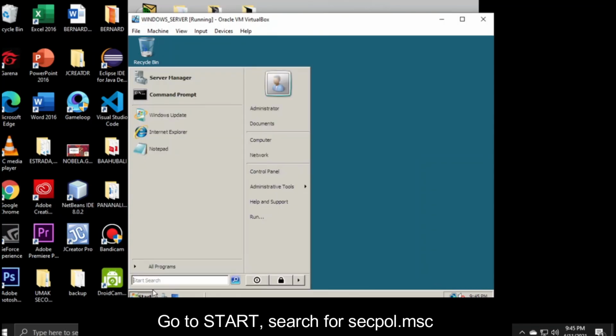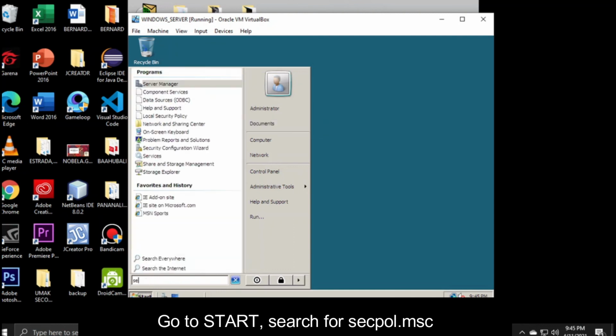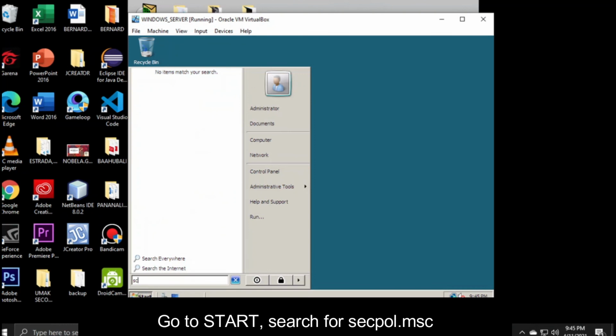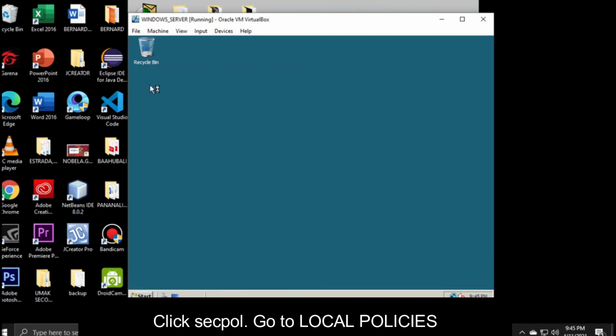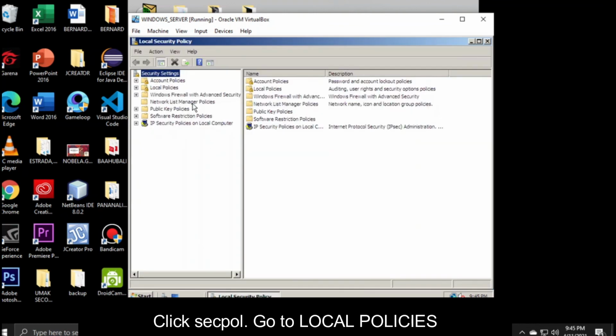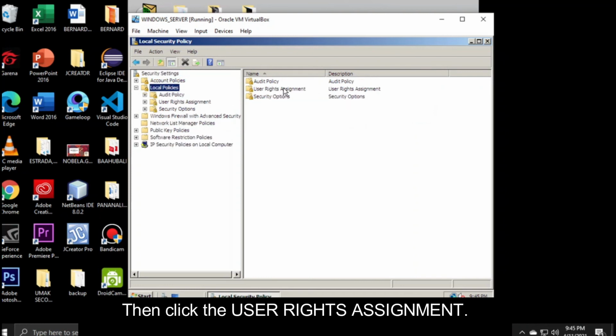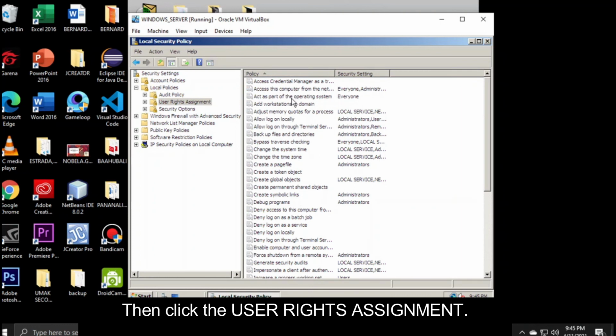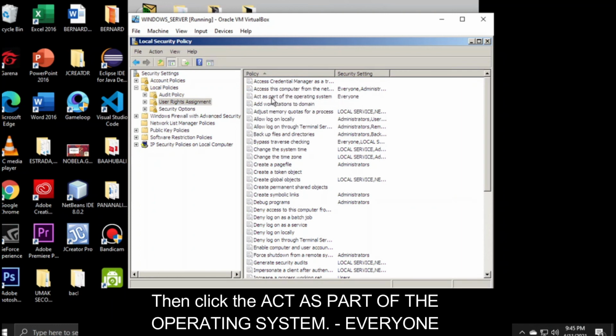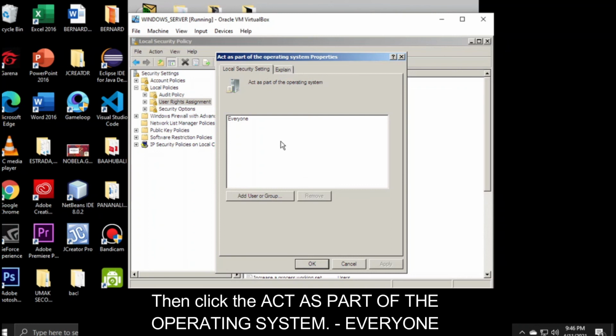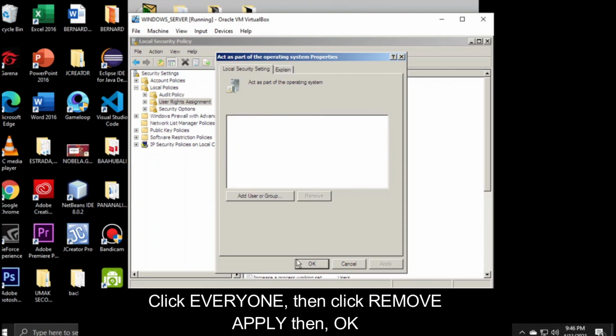Go to start. Search for secpol.msc. Click secpol. Go to local policies. Click the user rights assignment. Then click the act as a part of the operating system, everyone. Then click the everyone. Then click remove, apply, and OK.